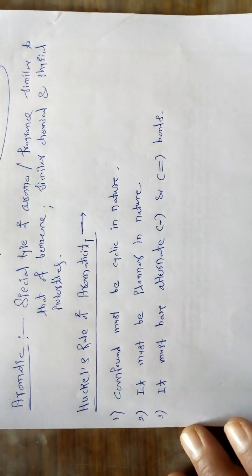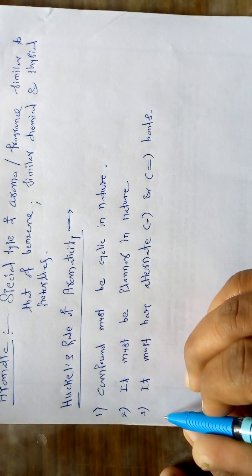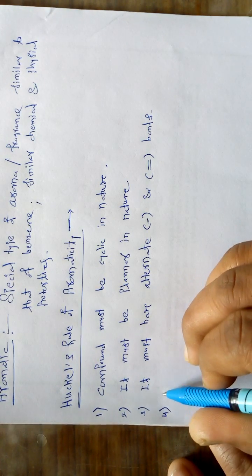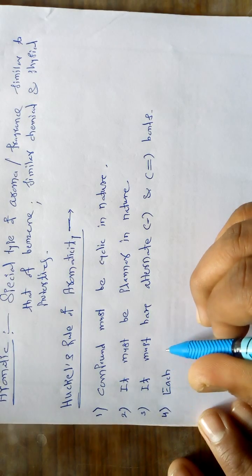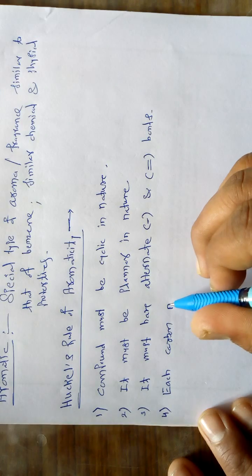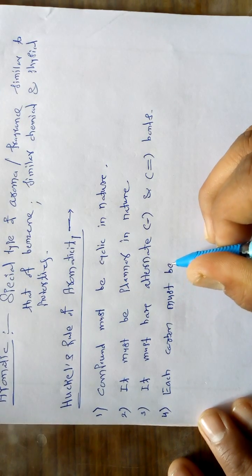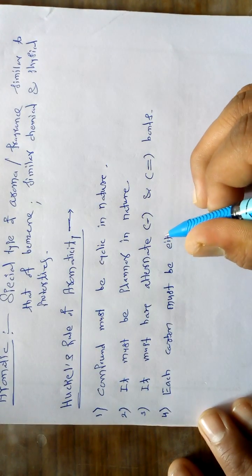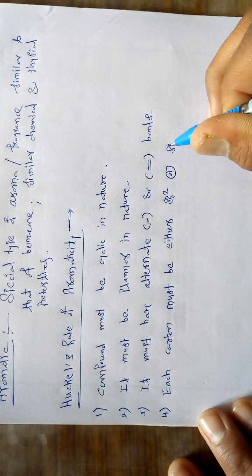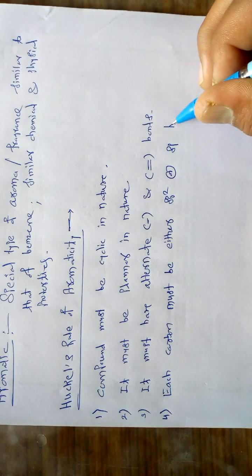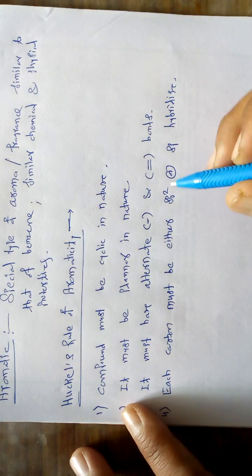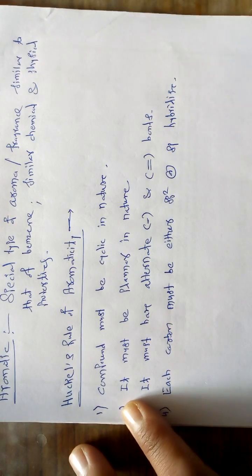This is the third important rule given by Huckel. The next important rule, number 4, is that each carbon must be either sp2 or sp hybridized. This is the fourth important rule.